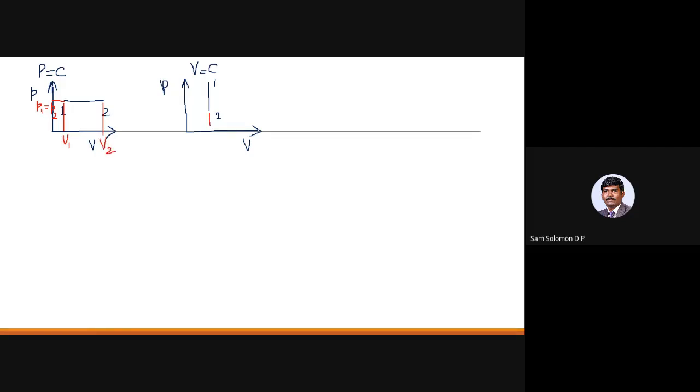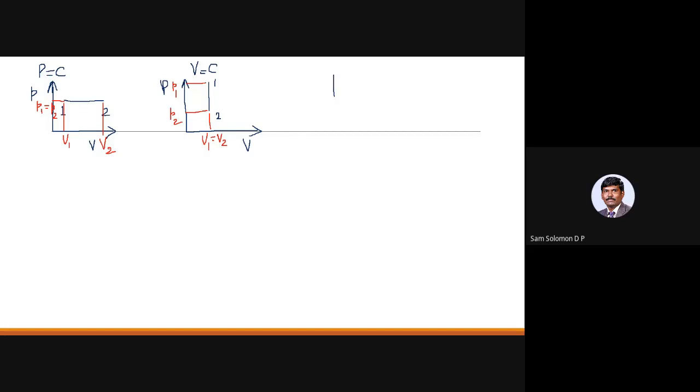So for a constant volume process, you can see that V1 is equal to V2. This is P2 and this is P1. Okay, so this is the PV diagram for constant pressure and constant volume.